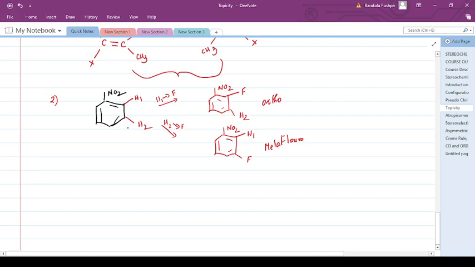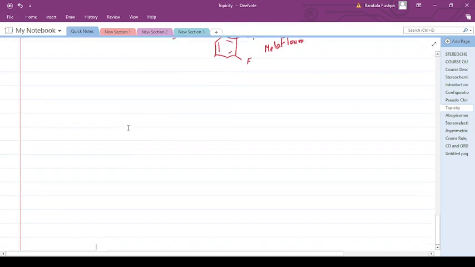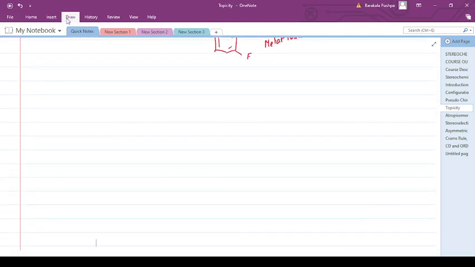Now another important topic we are going to discuss is enantiotopic ligands. We have discussed what homotopic ligands are and what heterotopic ligands are. In that itself we have another important concept called enantiotopic ligands. What are enantiotopic ligands?